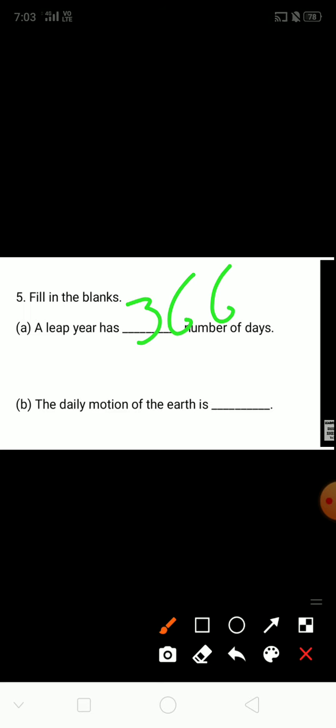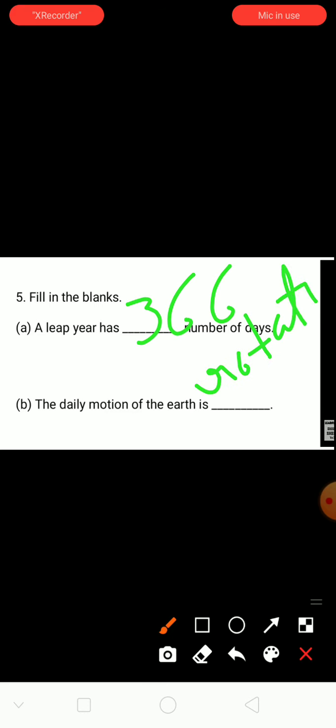Question number B here. The daily motion of the earth. So earth moves on its axis. So what do we call that? Rotation. So rotation is the right answer of B. The daily motion of the earth is rotation. Option A, a leap year has 366 days. And option B, the daily motion of the earth is rotation.